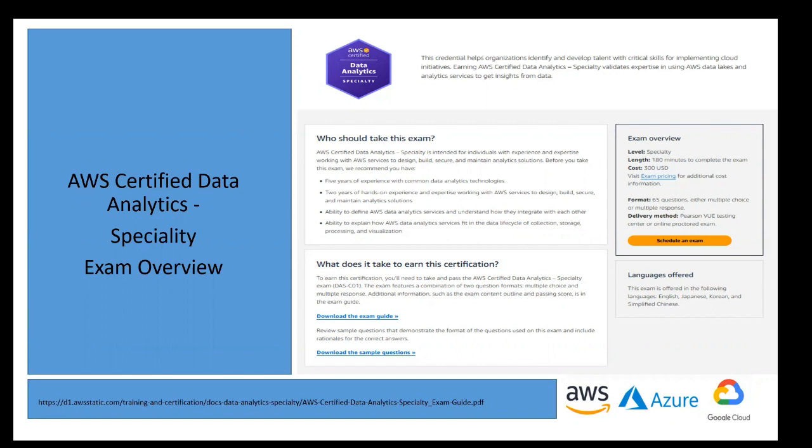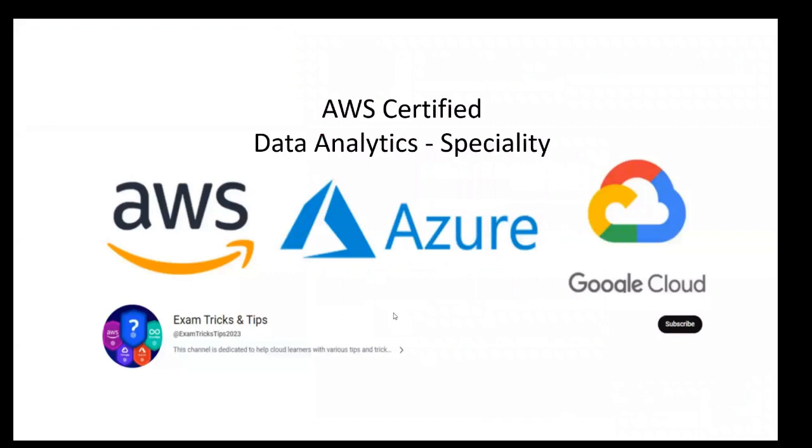And today, I'm going to start a new series called Data Analytics Specialty. This is a specialty exam from AWS, and it's a very tough exam. Professional and specialty exams require a lot of effort, a lot of preparation from anybody who would like to clear this examination. The scope for this exam, the topics, it's quite vast.